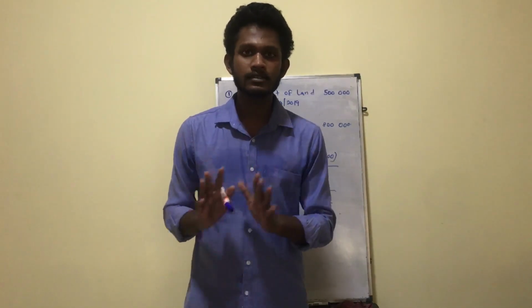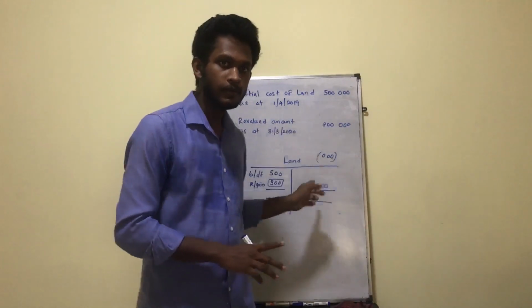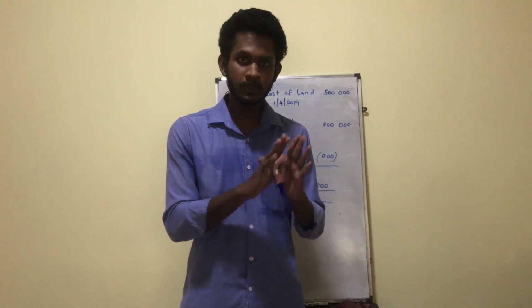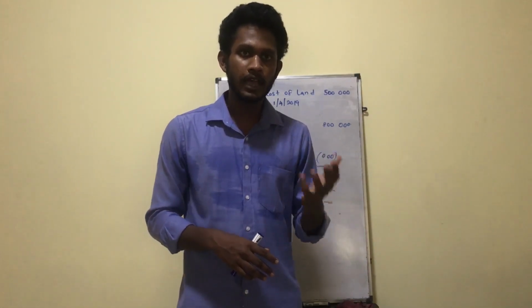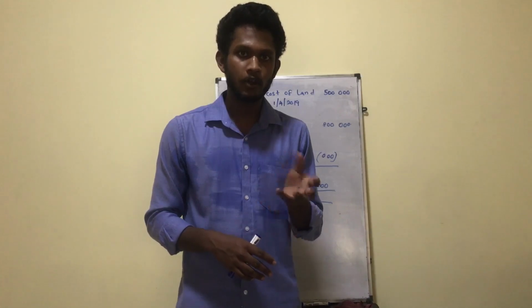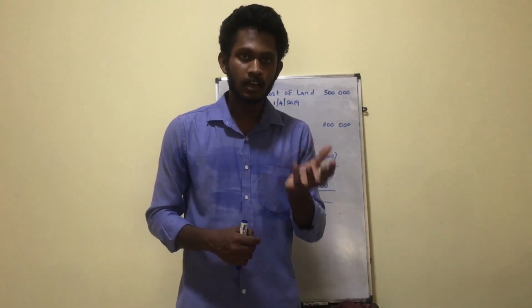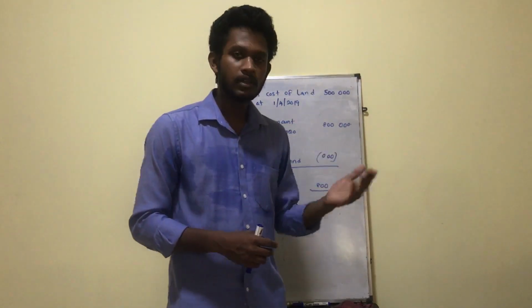The standard does not allow you to recognize revaluation gains in your profit or loss statement, right? It's not an earned gain, it's not a realized gain. Therefore, we have to make a reserve. We have to make a capital account called revaluation reserve in order to transfer the credit entry.